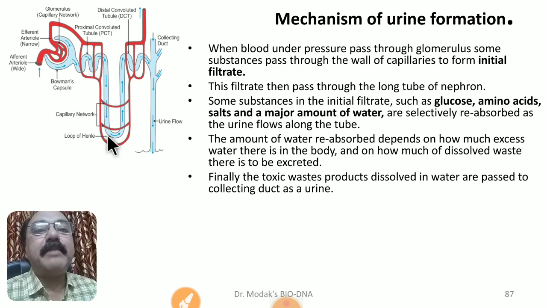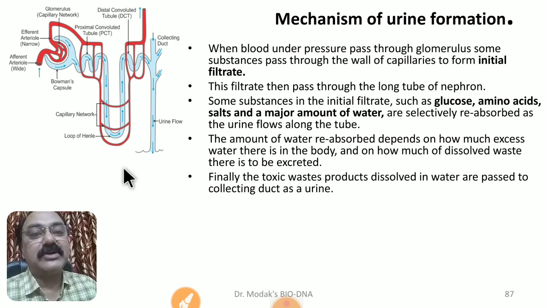And when this filtrate passes through the loop of Henle, which is particularly meant for reabsorbing water to maintain the water concentration, there's another important aspect we have to understand, friends: the loop of Henle is long in animals which face a scarcity of water. We can say xerophytic animals, the animals that live in deserts, they have a long loop of Henle. Why? Because this loop of Henle helps to reabsorb the excessive amount of water which could otherwise be lost from this filtrate.